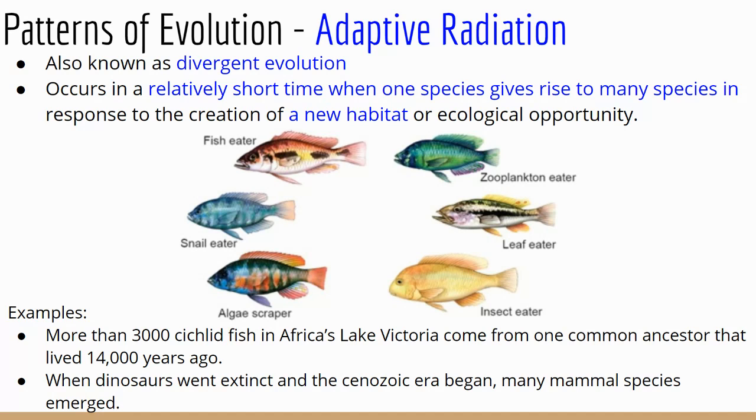One example of this happening occurred in Africa at Lake Victoria. There are actually now more than 3,000 different cichlid fish species in Lake Victoria, and we believe that they came from one common ancestor that lived about 14,000 years ago. So there was just one species of cichlid fish that lived 14,000 years ago. But because Lake Victoria offered a lot of different opportunities with food, certain ones of those fish populations specialized based on what they ate, which is ecological opportunity.